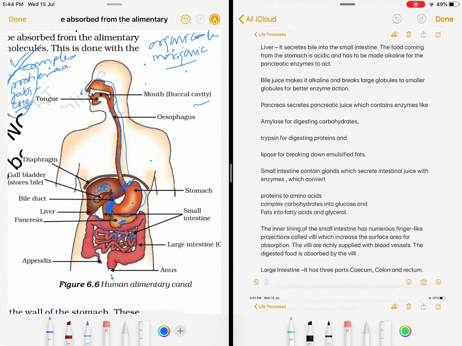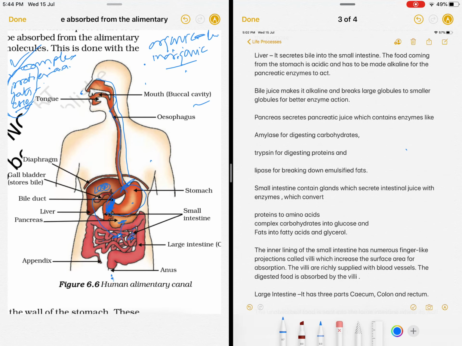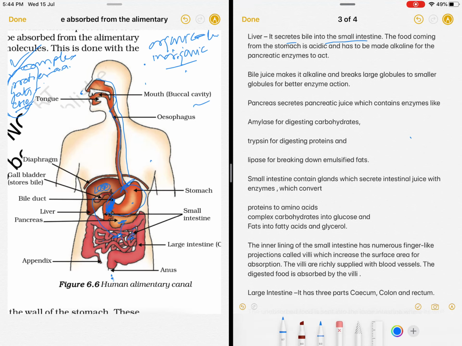So what does liver secrete? Liver secretes bile into the small intestine. Bile gets collected into the gallbladder. And when we eat food, this whole bile is secreted into the small intestine.